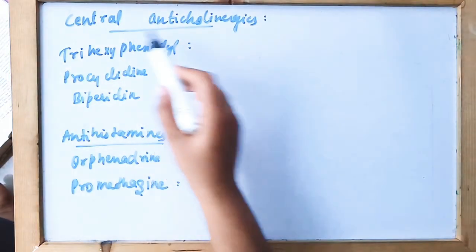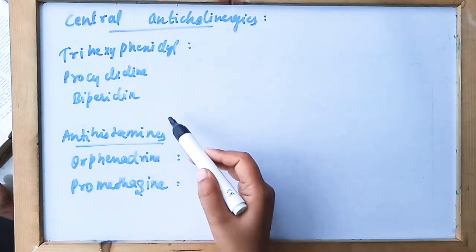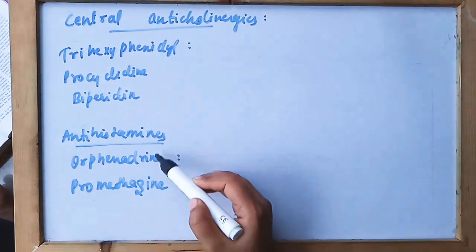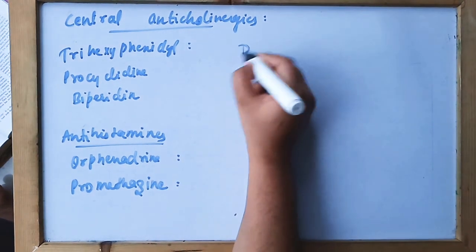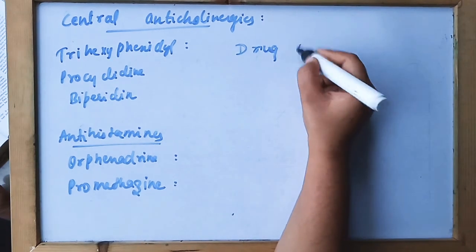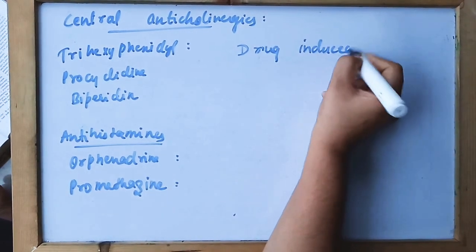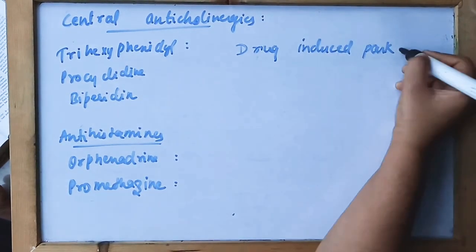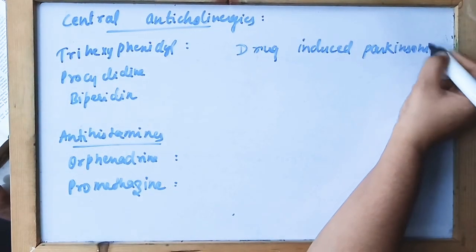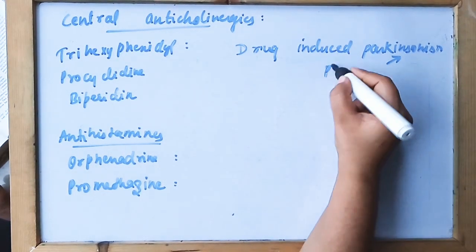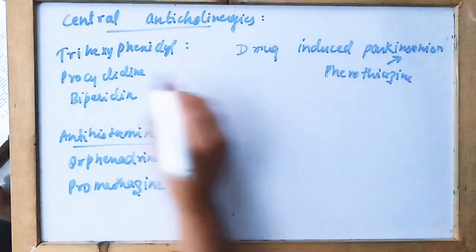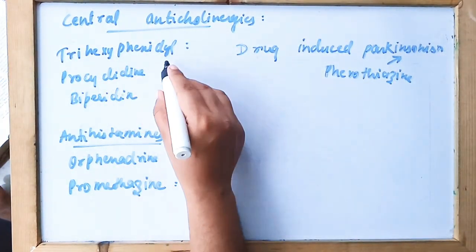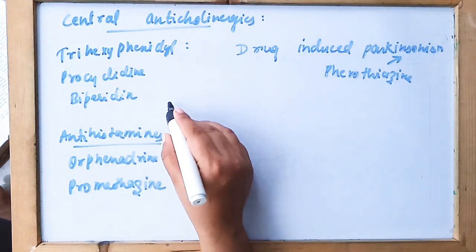Then there are anticholinergics and antihistamines. These drugs are used when an anticholinergic is required, as in drug-induced Parkinsonism, for example from drugs like phenothiazine. When there is Parkinsonism due to phenothiazine, we have to use an anticholinergic, that is trihexyphenidyl, procyclidine, or biperiden.